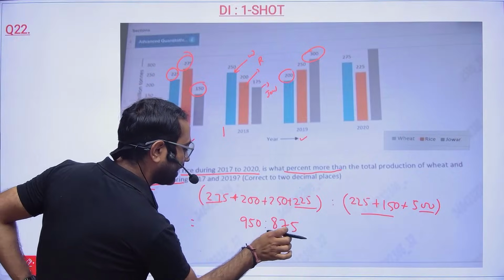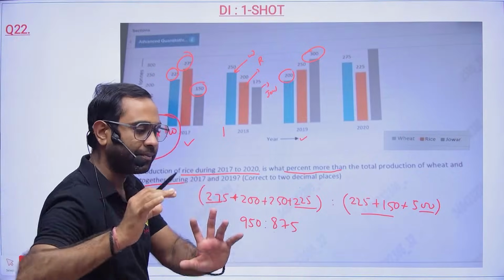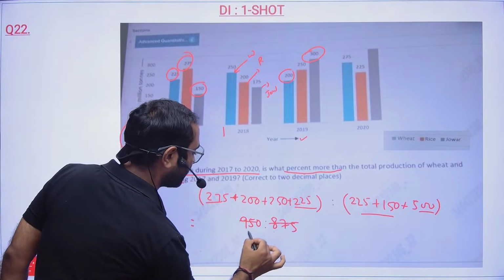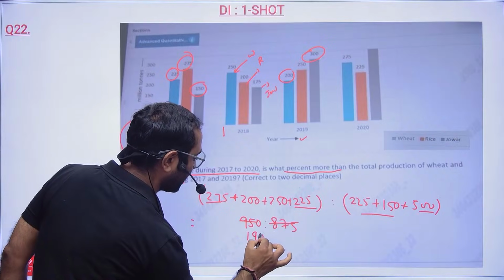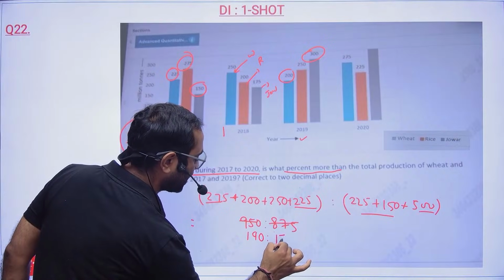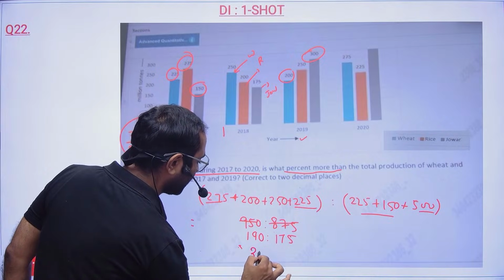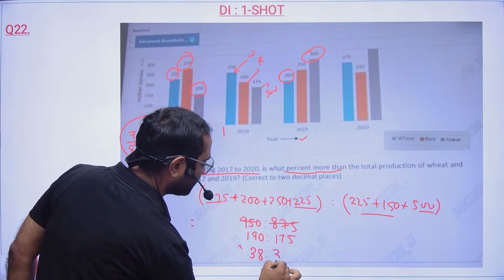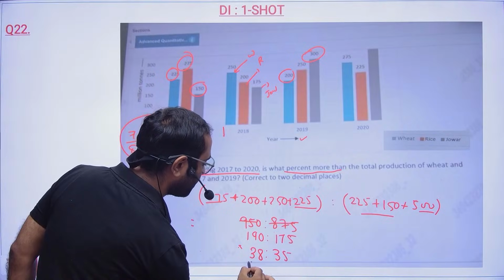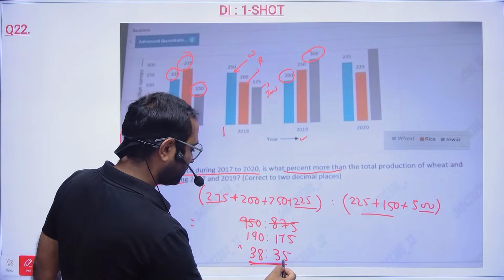Now let us try to minimize a bit. So let us try to divide this. So 5 times 190 and 5 times 85, 5 5s are. Then 5 3s is 15 and 5 8s. So now I have 38 and 35.